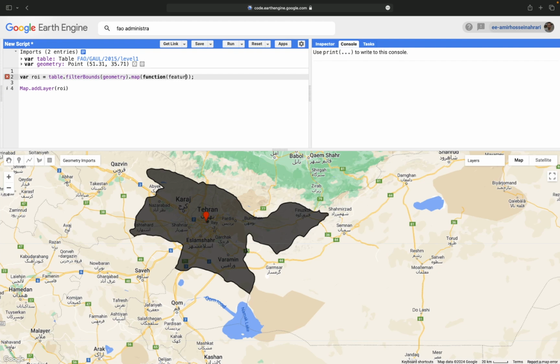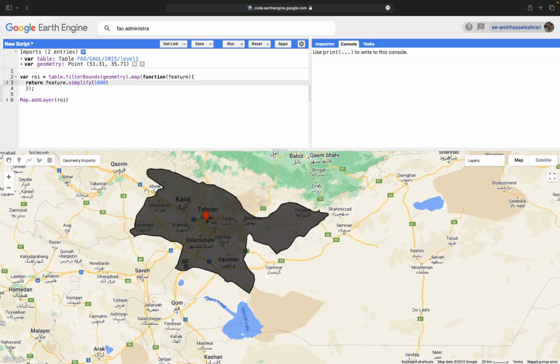Each input feature in the function is called a feature, and then the function returns the simplified borders. The input feature dot simplify, based on a threshold, for example, 1000. 1000 is the threshold I need to do the simplification based on. Then run the code.